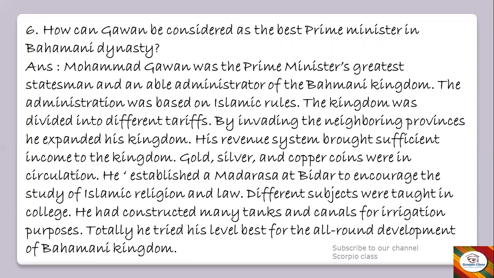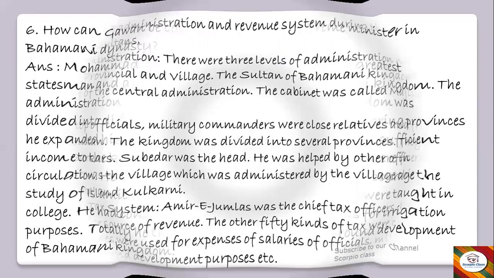His revenue system brought sufficient income to the kingdom. Gold, silver, and copper coins were in circulation. He established a madrasa at Bidar to encourage the study of Islamic religion and law. Different subjects were taught in the college. He had constructed many tanks and canals for irrigation purposes. Totally, he tried his level best for all-round development of Bahamani kingdom. So after seeing all these contributions, he can be considered as the best prime minister in the Bahamani dynasty. Next, moving on to the seventh question.